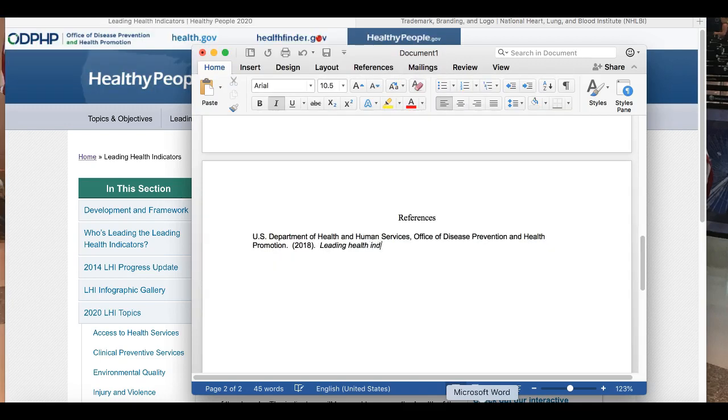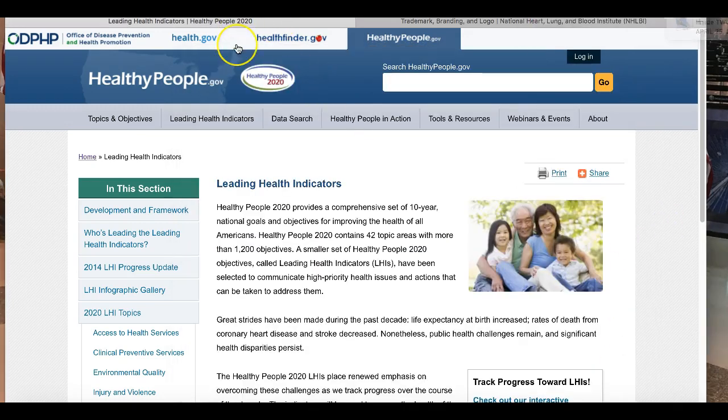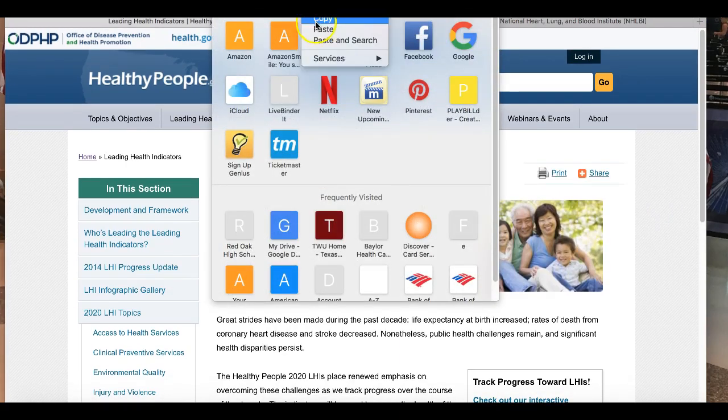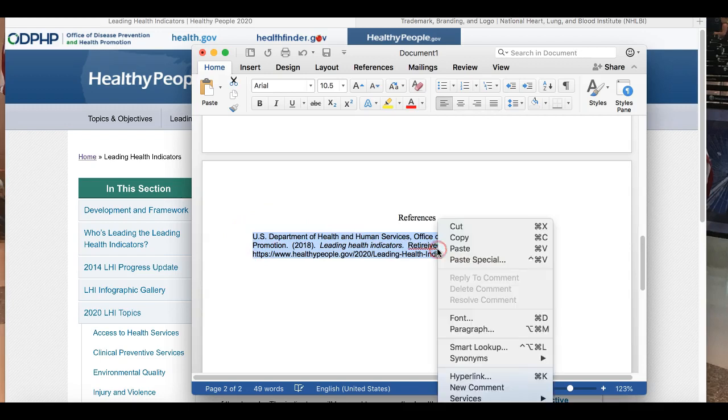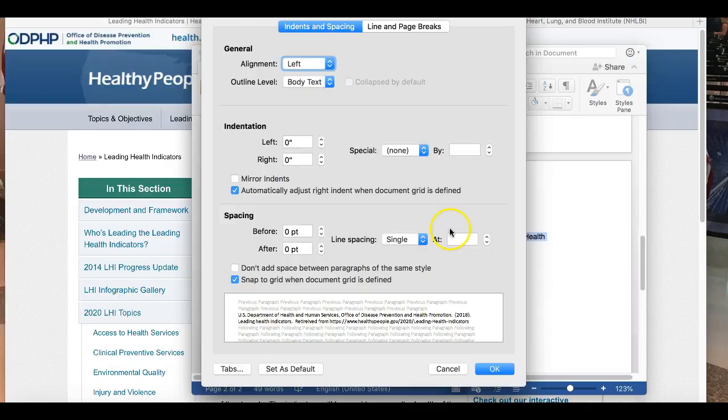And notice that I'm only capitalizing the first word of my title, Leading Health Indicators, and this is retrieved from, and I'm going to just come over here and I'm going to copy my web page and I'm going to paste it right there. And then this needs to be a hanging indent.